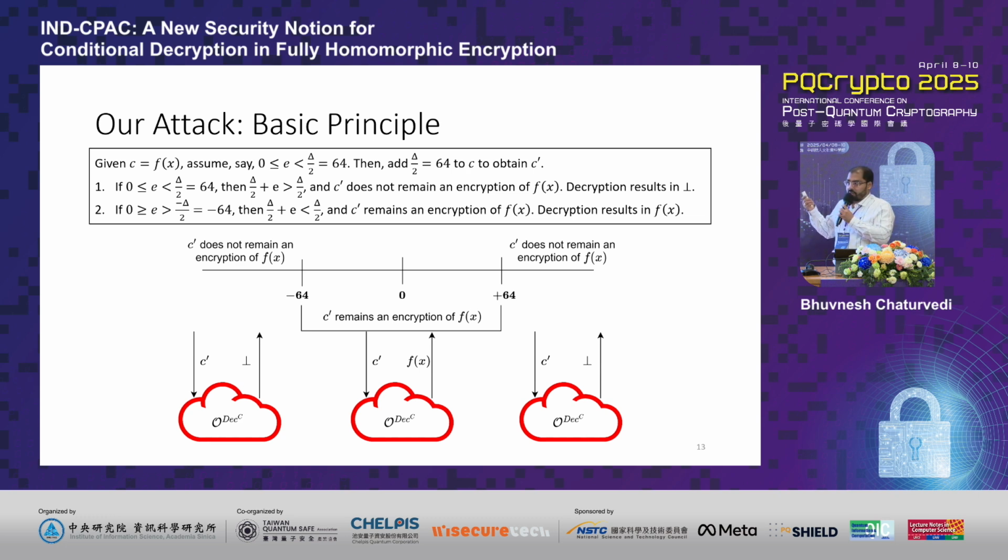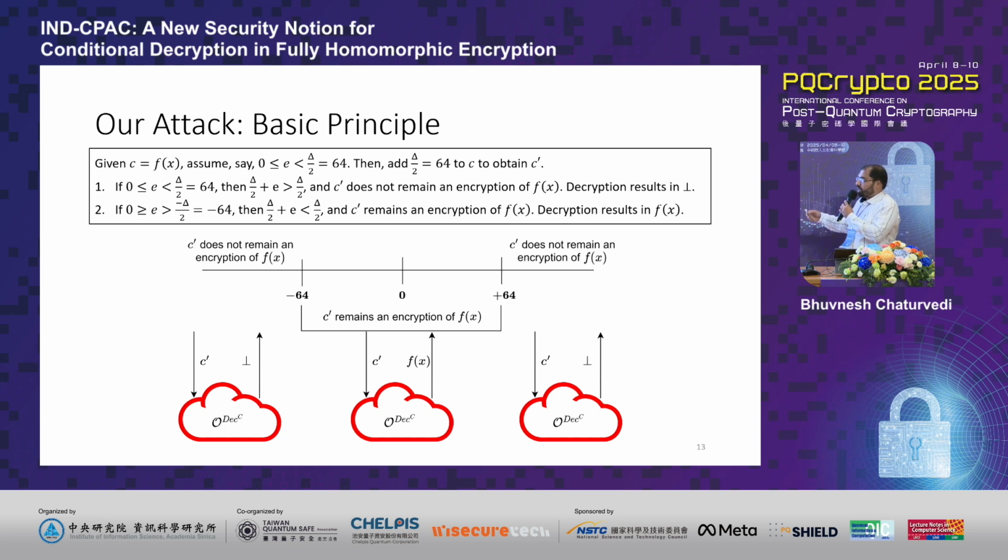On the other hand, if the underlying error was indeed negative, in that case, adding this threshold bound does not lead it to cross the error threshold. Say, for example, if the value was minus 52, if you were to add this threshold bound of 64, in that case, the overall error value reaches 12. And in the first example, we saw that this leads to a correct decryption, which implies that in this particular scenario, the ciphertext C dash remains a valid input to the conditional decryption oracle.